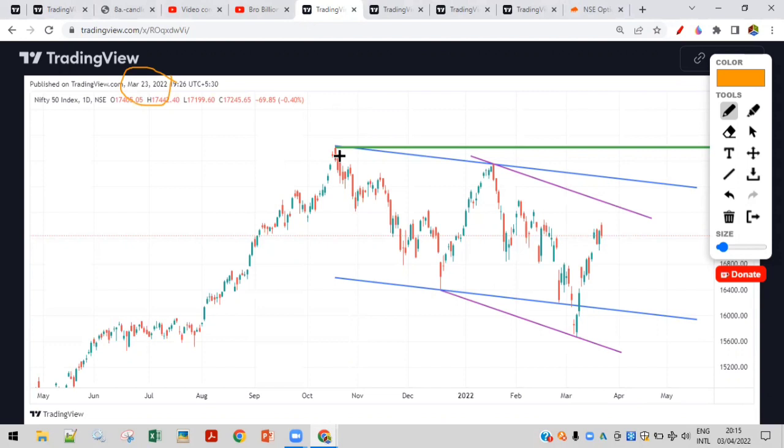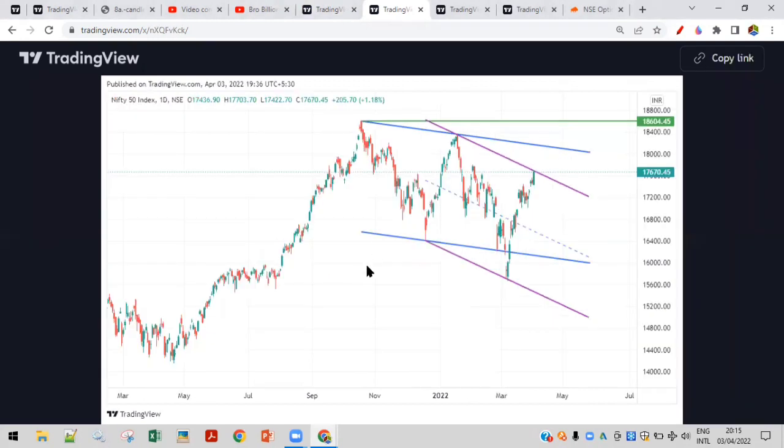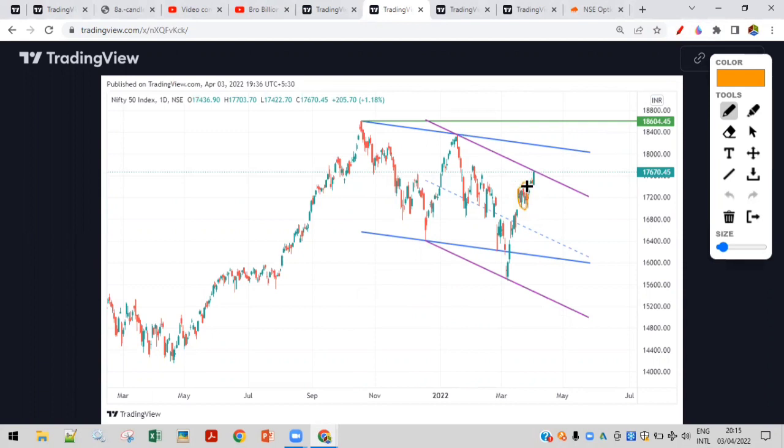By way of price action, we are seeing that Nifty is trading in channels. This is one channel which is plotted on these points. It was broken on the downside and then it pulled back inside. When you plot a channel on these points, you get this area. So the idea was to go on the upside after some consolidation, and the same thing has happened. Today is the 3rd April, and here you see a consolidation in this range.